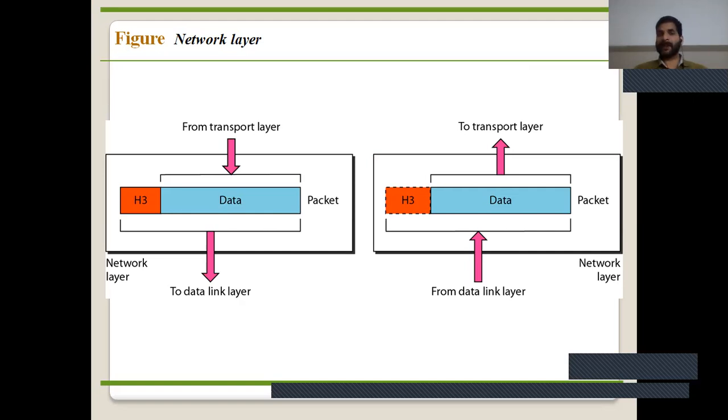Physical addressing is part of the data link layer. Logical addressing means if a packet passes the network boundary, we need a logical address to help distinguish the source and destination. It is a characteristic of the network layer. The second is routing. The connecting devices called routers or gateways route the packet to its final destination, which is also a function of the network layer. This is a brief introduction of the network layer.